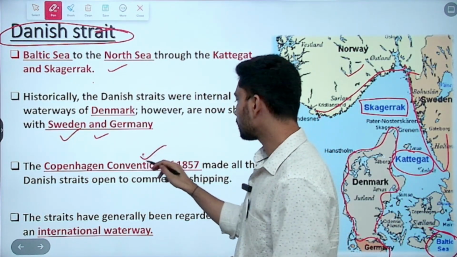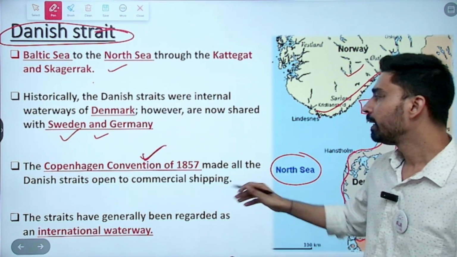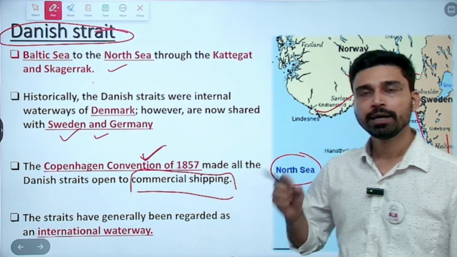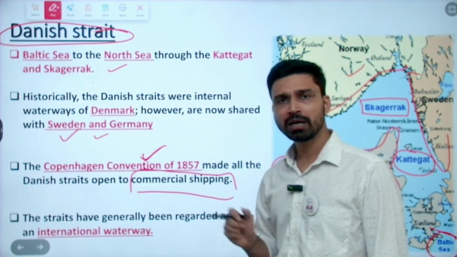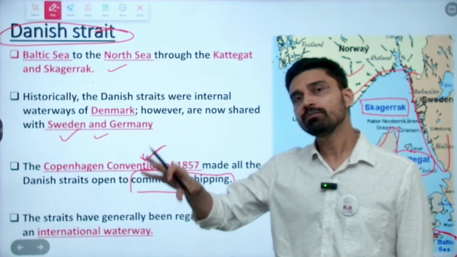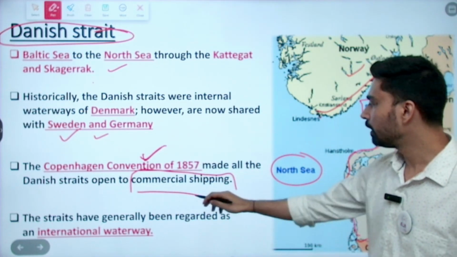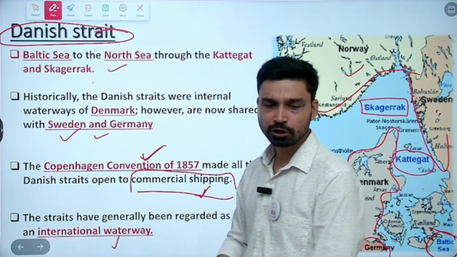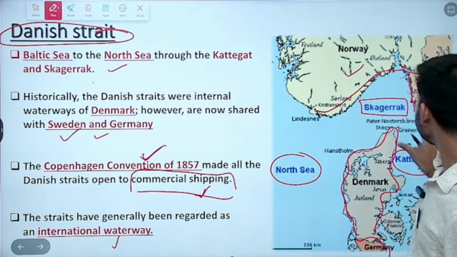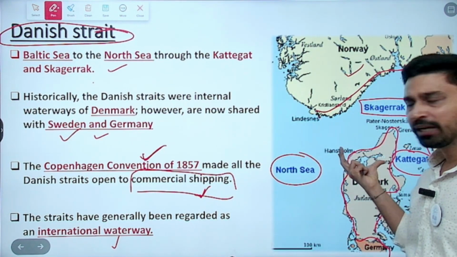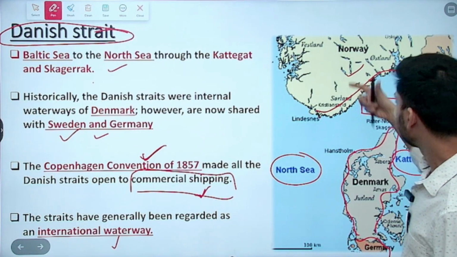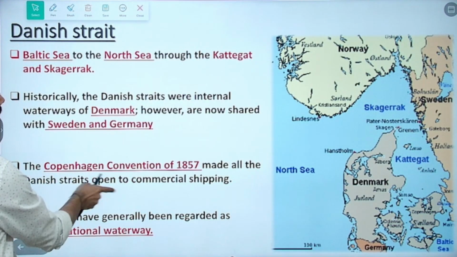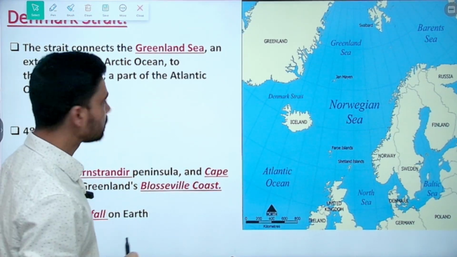The Copenhagen Convention was signed in the year 1857. It made all the Danish straits open to commercial shipping. So the right of commercial shipping is enjoyed by all countries here. They can easily move through this strait if they are undertaking a commercial journey. The straits have generally been regarded as an international waterway, though it seems surrounded by NATO countries, Denmark, Sweden and Norway, but it is considered an international waterway because all ships have the right to pass through this particular strait.